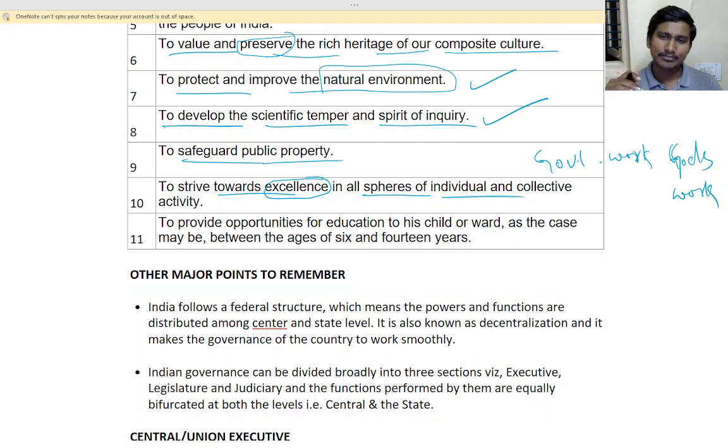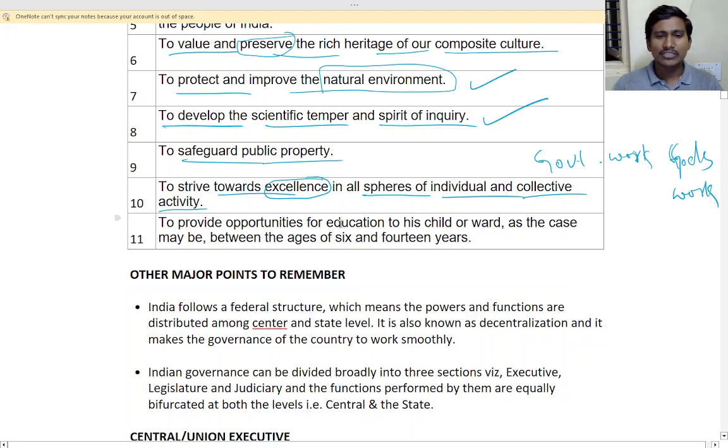And collective activity means you should take your surrounding people with you. You should help them, you should guide them. If you have knowledge, you should help others also. That is collective activity.